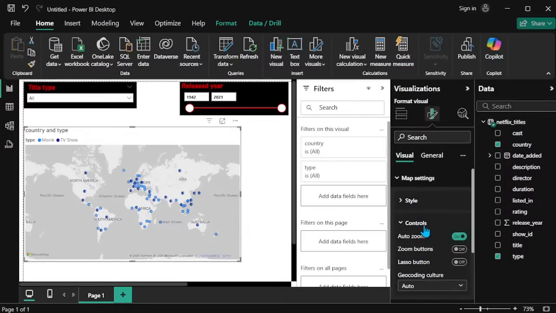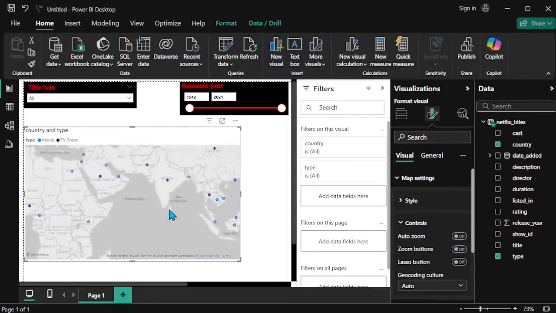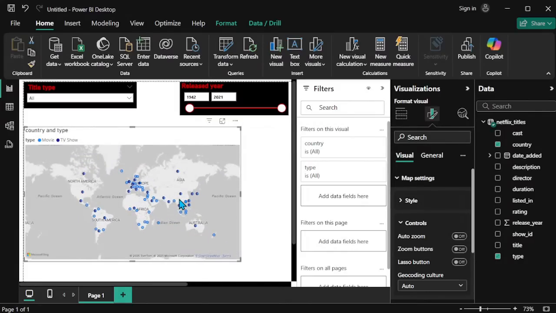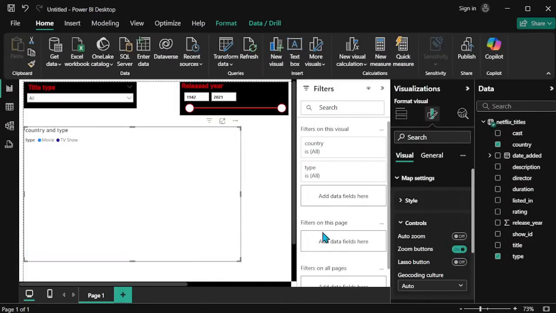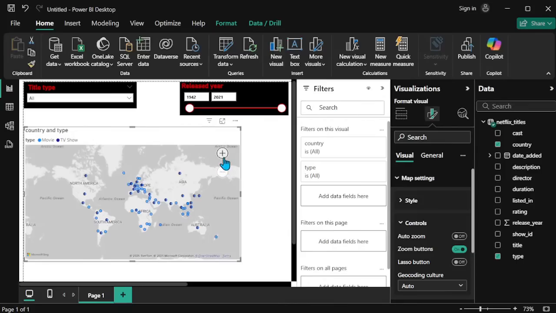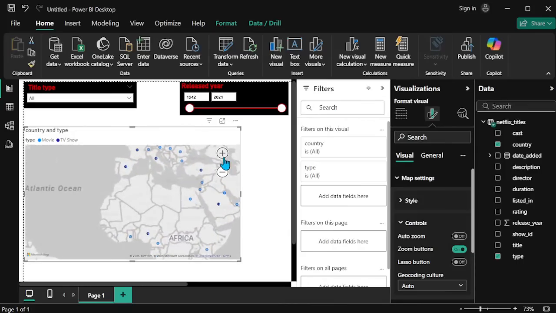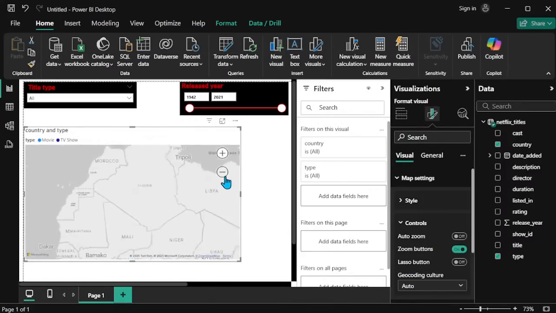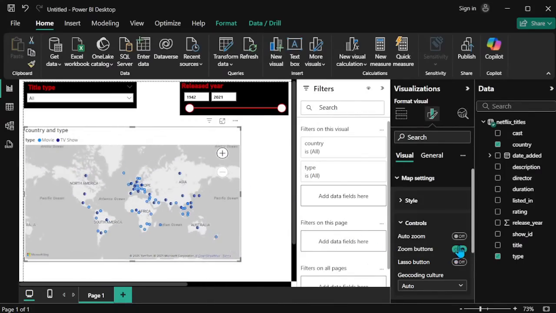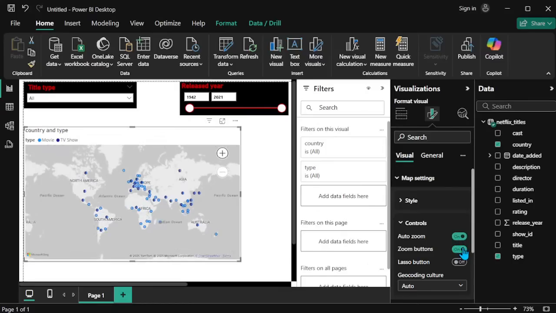So the controls have zoom in, zoom out buttons, and the auto zoom button is enabled. If I turn off this one, we cannot automatically zoom. If I zoom in on this, it automatically zooms out. If I manually apply zoom in or zoom out, there are buttons for that. If I press the plus, the map will be zoomed in or out. Auto zoom automatically zooms in or out.